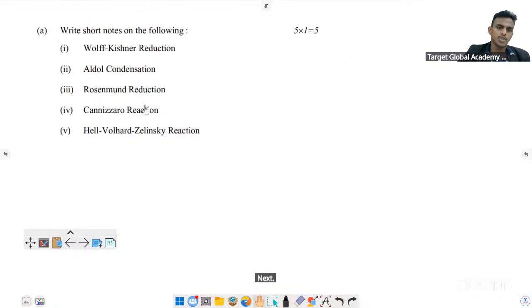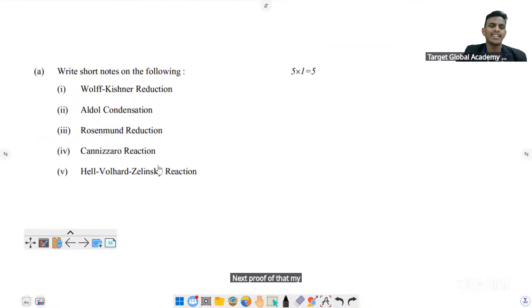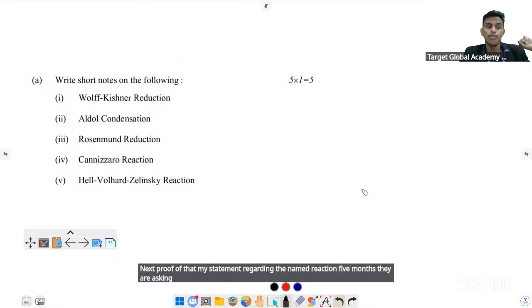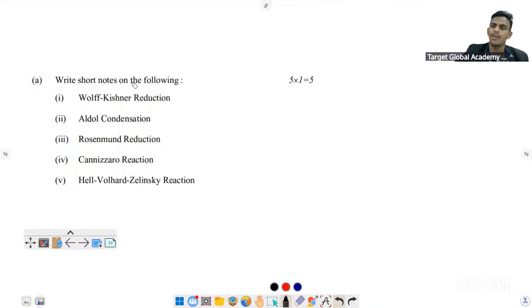Now I am showing you proof of my statement regarding named reactions. 5 marks, they are asking 5 reactions: Wolff-Kishner, hydrazine, ethylene glycol, KOH, conversion of a carbonyl compound to a hydrocarbon, CH2.